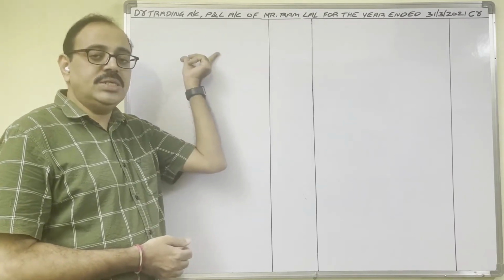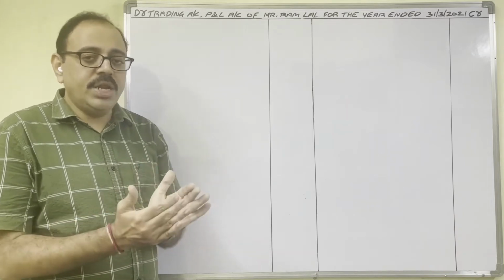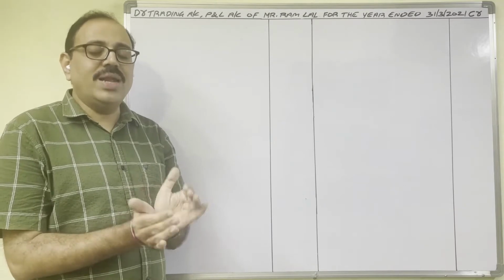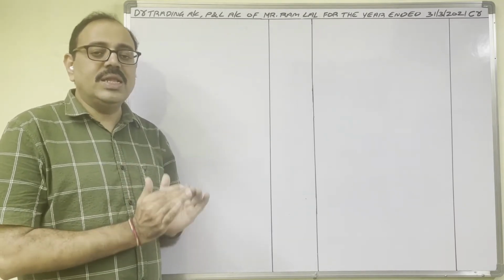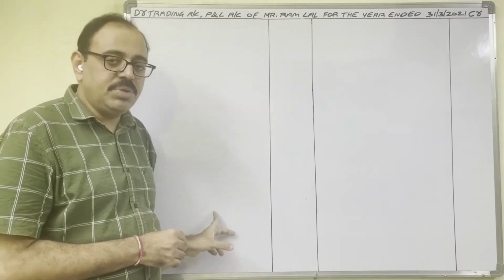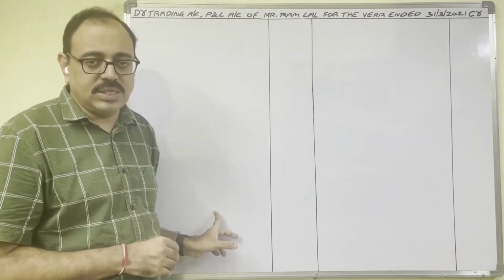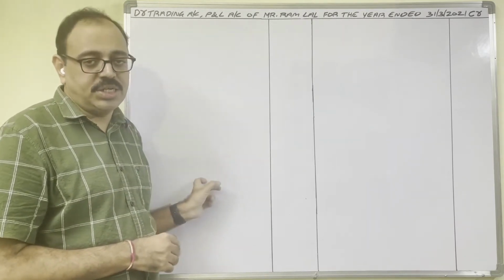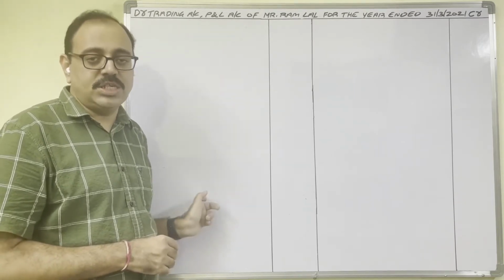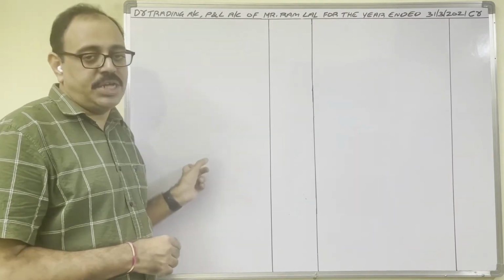Direct expenditure means the expenditure which is incurred to bring the raw material to the finished goods stage. That means up to manufacturing, whatever expenditure the firm incurs comes under direct expenditure. Indirect expenditure means after manufacturing, whatever expenditure the firm incurs comes under indirect expenditure. Selling, distribution, financial and administration expenditure come under indirect expenditure.